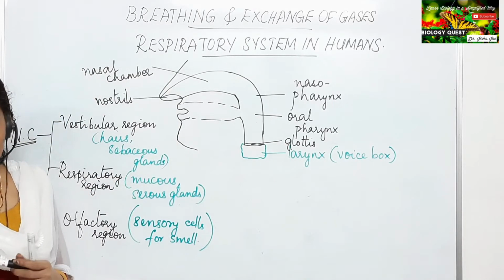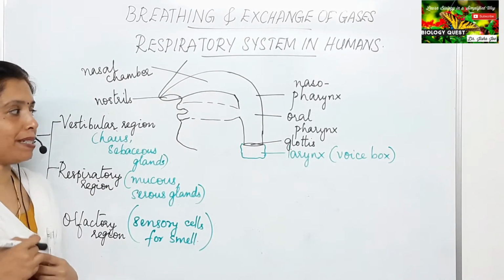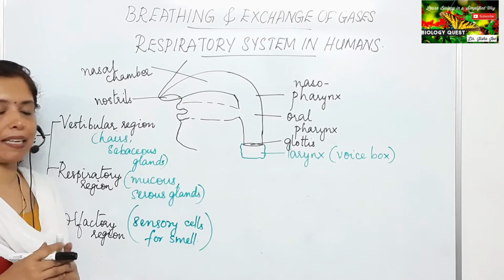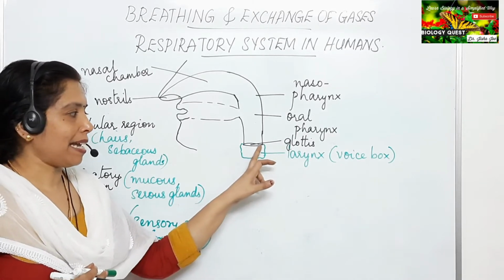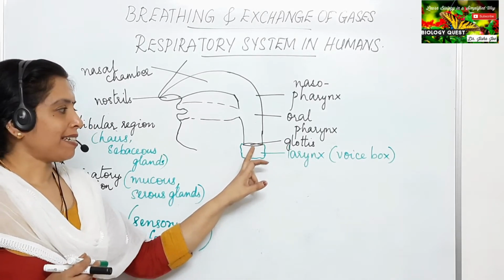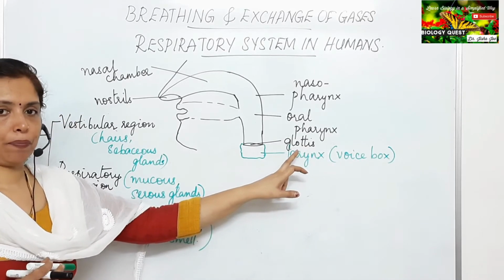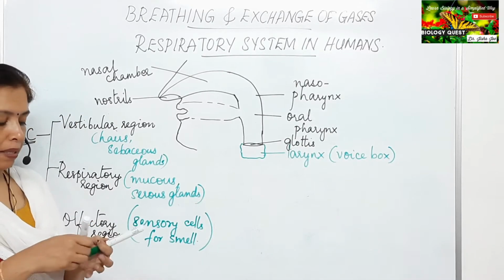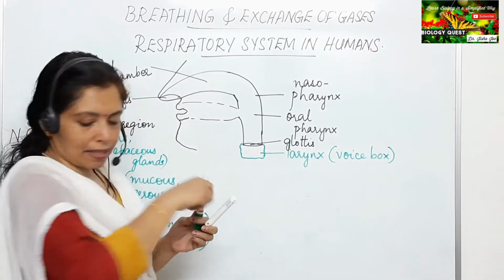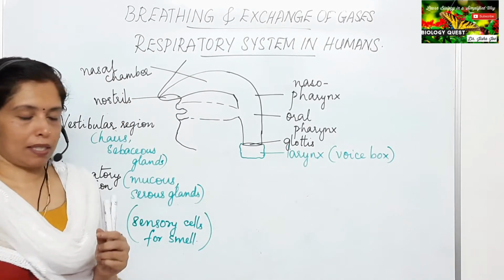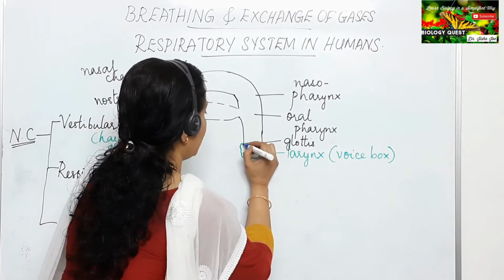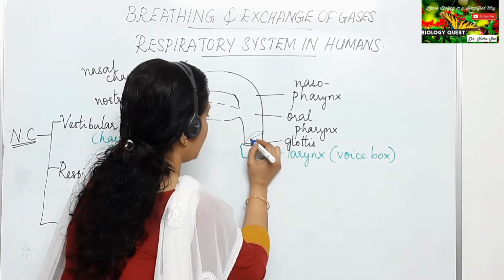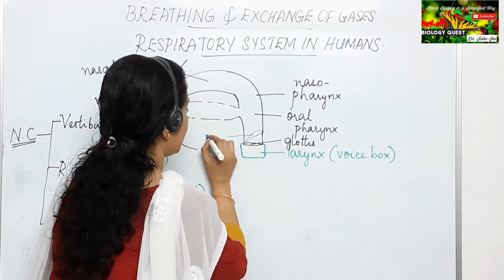The larynx opens into the oral pharynx by a slit-like aperture, the glottis. And the glottis is guarded by a flap which is called the epiglottis.